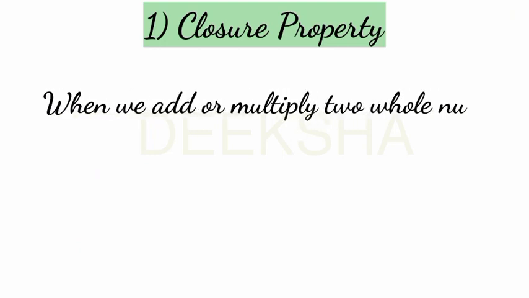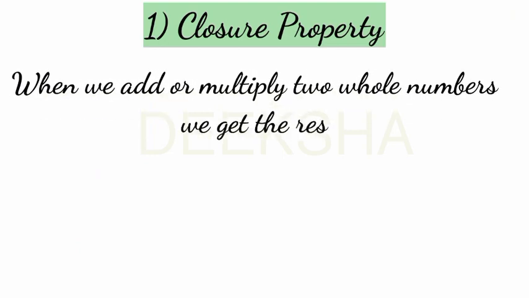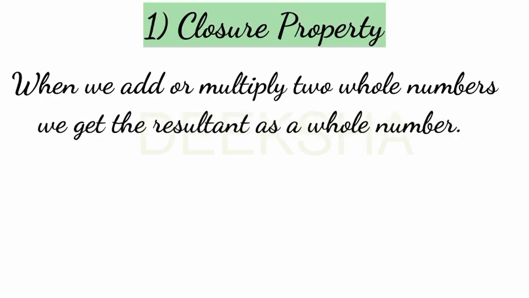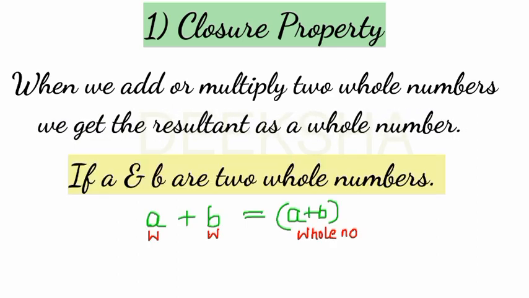Closure property means when we add or multiply two whole numbers, we get the resultant as a whole number. Clear? If A and B are two whole numbers, if we add them, we will get an answer which will be a whole number. Clear? If we multiply these whole numbers, in that case also the answer will be a whole number.